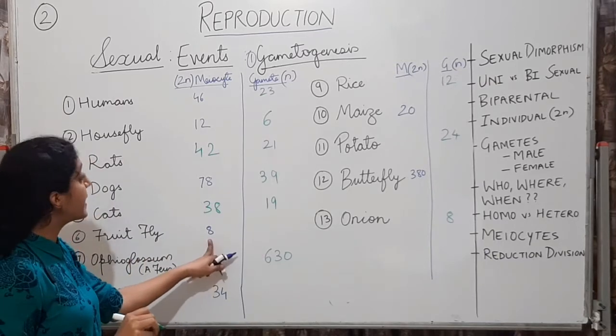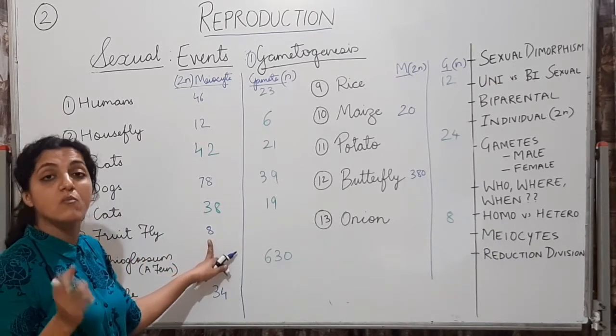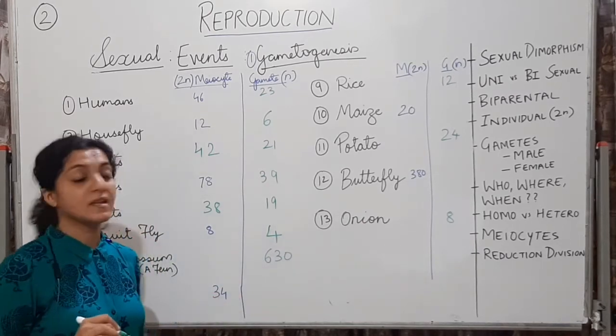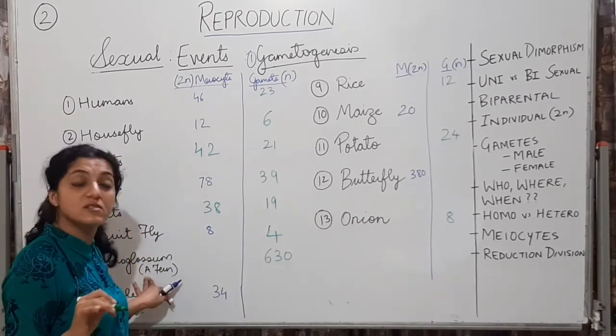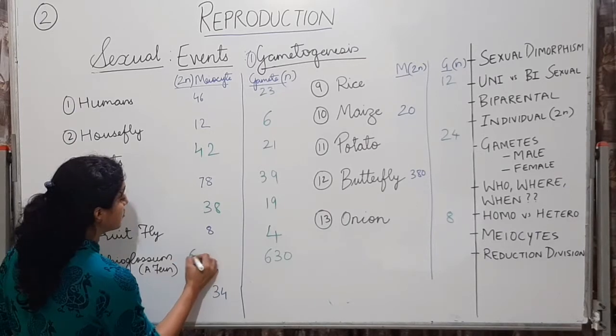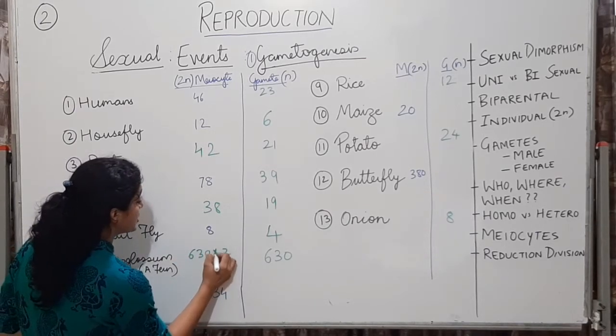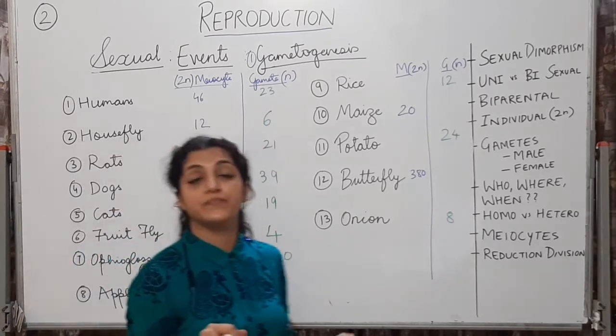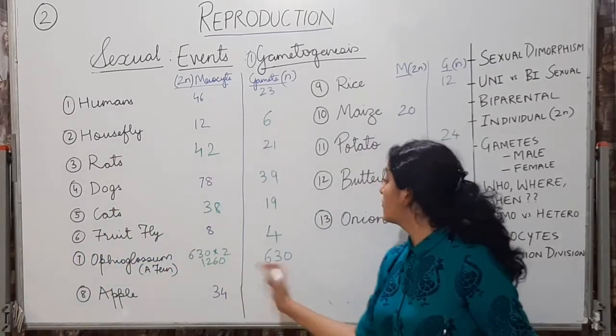Fruit fly, here it is 8. The number of chromosomes in the meiocyte. So half will be the gamete. Here Ophioglossum, which is a fern, 630 into 2 will be 1260. So that is how you have to find out.